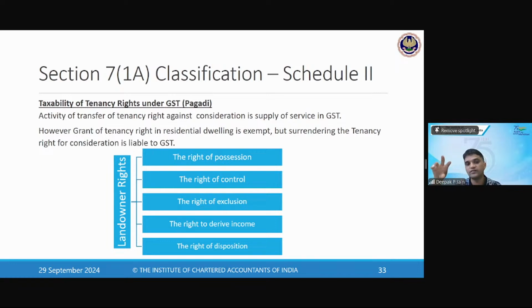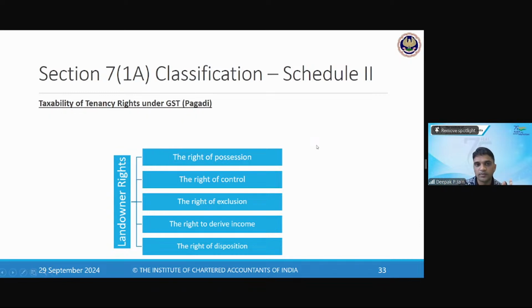So you have various rights. A landlord has various rights under immovable property rights. So he has a right of possession, a right of control, a right of exclusion, a right to derive income, and a right to dispose it of. Matlab, he has a right to sell it. So a landlord has so many rights with him. Now, one of those rights is tenancy rights, that he can give the property what he has to a tenant.